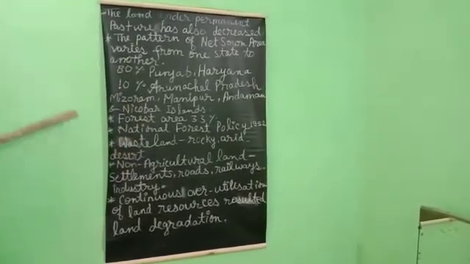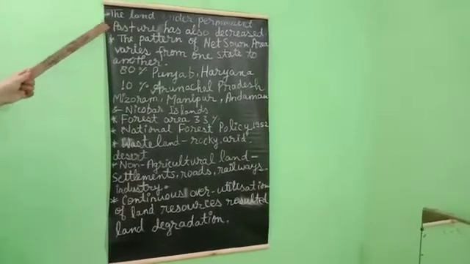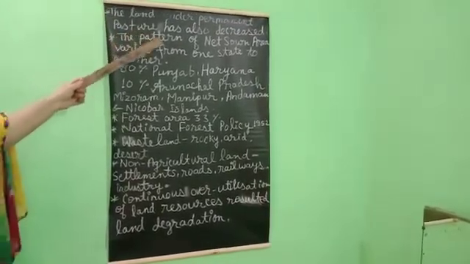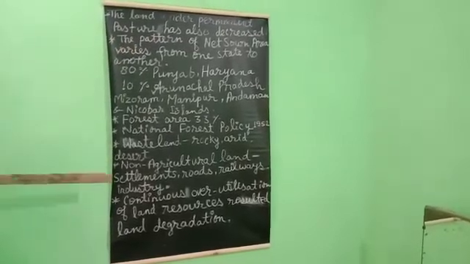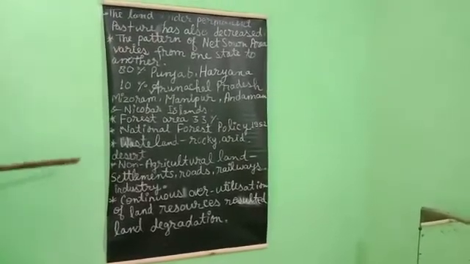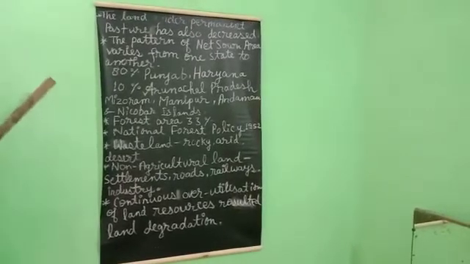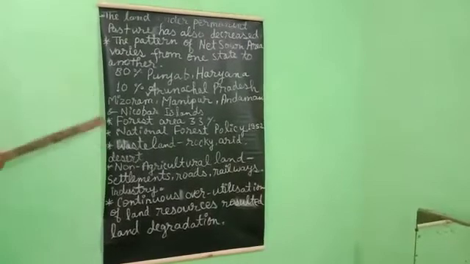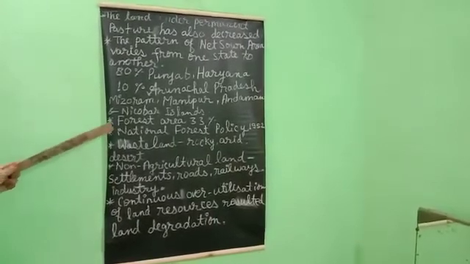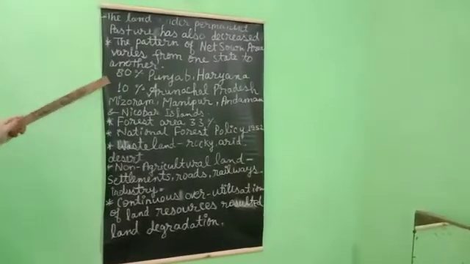Okay. Next point, the land under permanent pasture has also decreased. As we studied earlier, why has the land under permanent pastures decreased? This is the result of over exploitation and over utilization of the land resources available in our country.